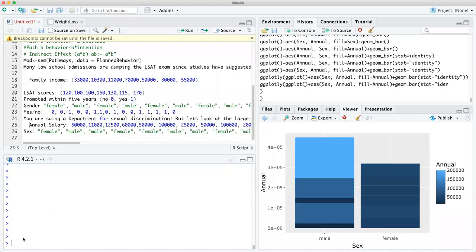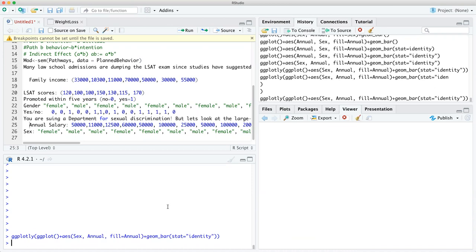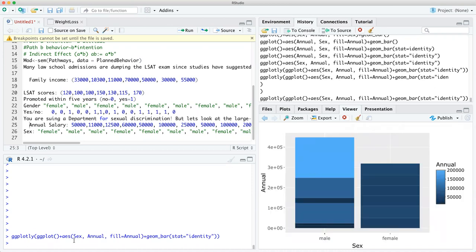Yeah, so basically I did get it. Let me show you, because as you can see on the side, let me cut and paste it. Check this out. So what this tells you here, I was putting the annual here. I guess you could fill it, but I want to show you exactly what I did because you can make it in two sides. So I just jumped into ggplotly here. So stat identity means they're basically side by side.